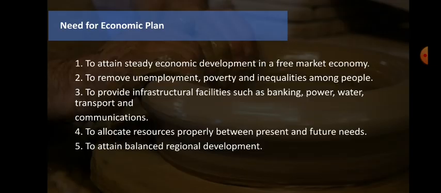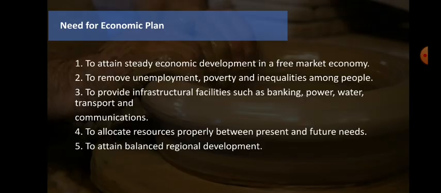Then the fourth point is to allocate the resources properly between the present and the future needs. It is like we have abundant resources, and those should not all be utilized in the present plan. We need to take care that whatever resources we have should be used properly for the present and the future also, because the past is the past, we can't bring it back. But at least whatever plans we are making and whatever resources we are allocating, we need to allocate consciously for the present, and we need to plan for the future also. That is very much important here.